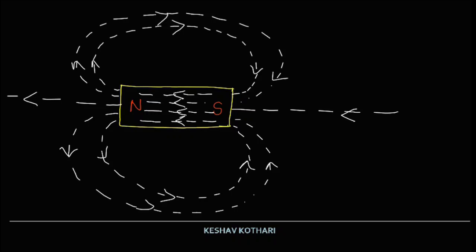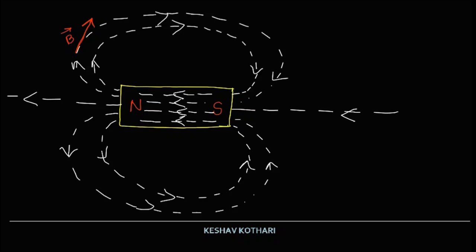Now, at any point near a magnet, if we wish to know the direction of the magnetic field, it is determined by drawing a tangent to the magnetic field line at that point. So this is the direction of the magnetic field here.